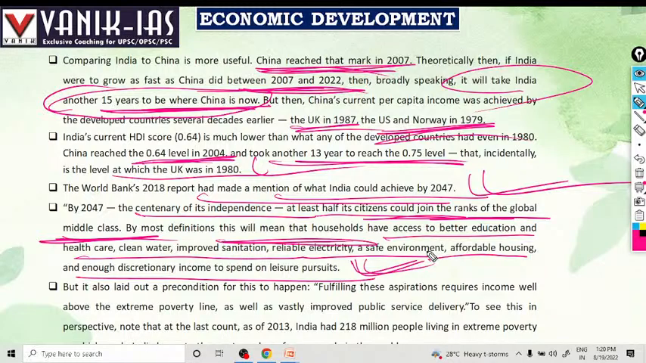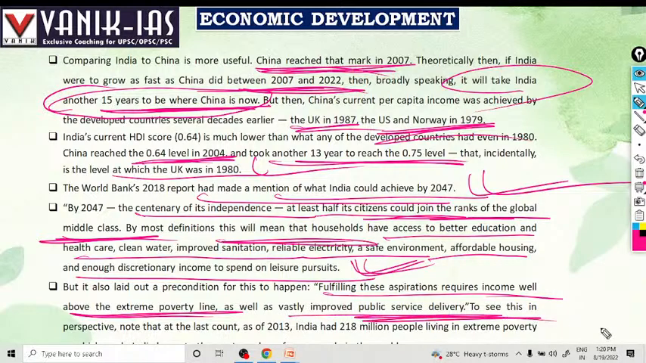But there are also preconditions for this to happen. Fulfilling this aspiration requires incomes to rise well above the extreme poverty line. Income should be increased, and public service delivery vastly improved, especially education, health, public transport, and the environment. These are the things that need to be developed.